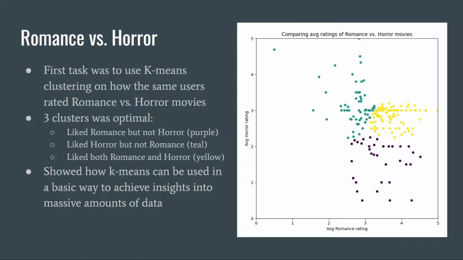As seen in the scatter plot, the 3 clusters were the people that liked romance movies but not horror movies, as shown in purple, the people that liked horror movies but not romance movies, as shown in teal, and the people that liked both romance and horror movies generally, as shown in yellow. This exercise showed us that k-means can be used in a very basic way to gain insights into massive amounts of data.